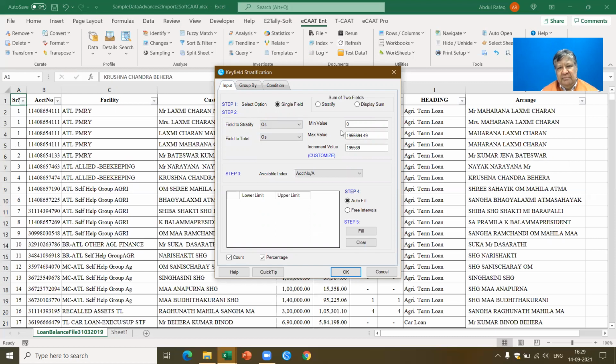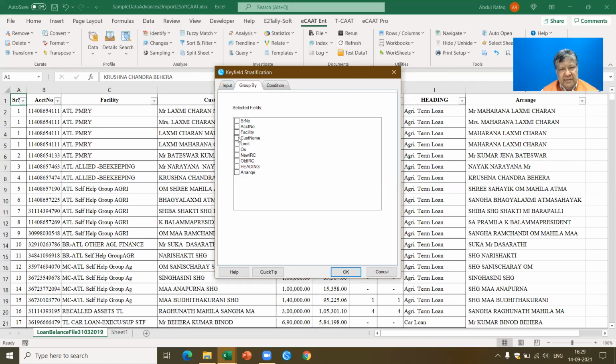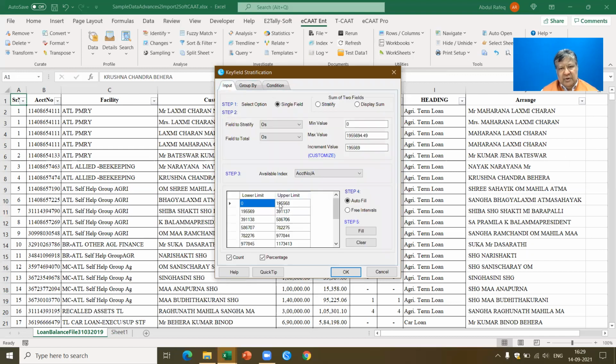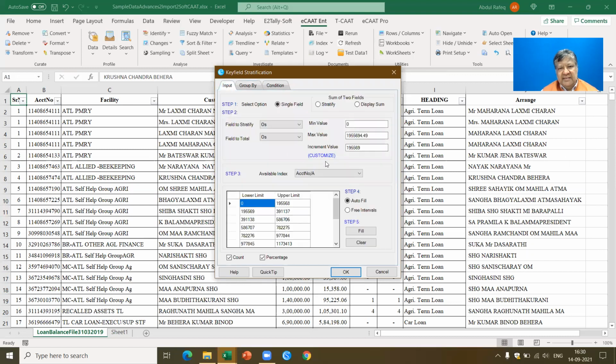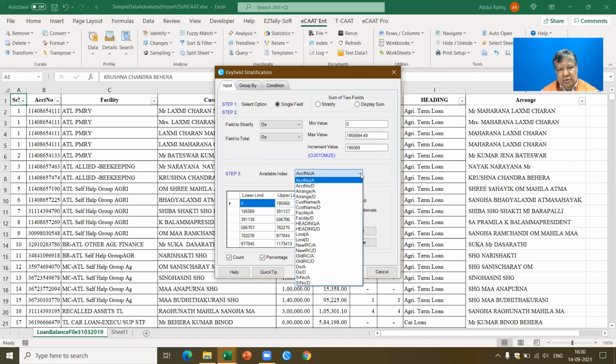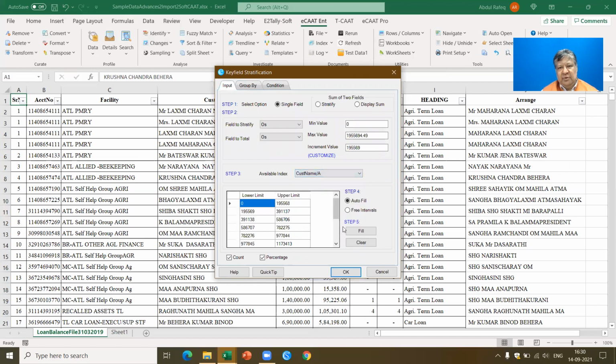Okay, now it gives the breakup based on the difference between the two loans. Now I can just say go and fill. I can also do the grouping as per the name of the party. Let's say I group as per the customer name, and I say okay. Let's say we'll not do the grouping. Instead of grouping, I'm going to use the index. So here I say available index. I'm going to index based on the customer name, and let's see what happens.